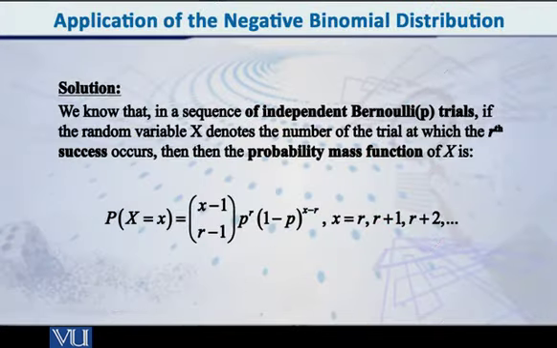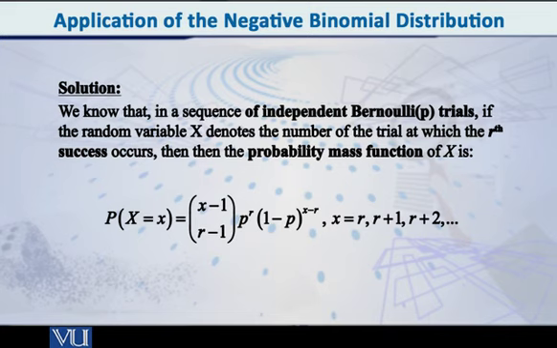So how do we solve this problem? The first thing that we need to realize is that we are dealing with independent Bernoulli trials. How is that? Well, पहली बात ये कि Bernoulli trial क्या होती है? Any trial in which the outcome is either success or failure.